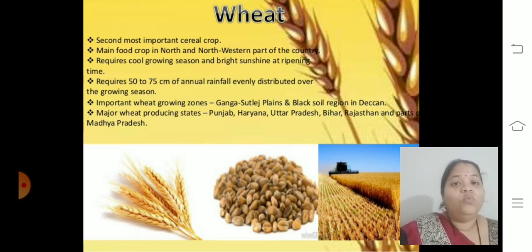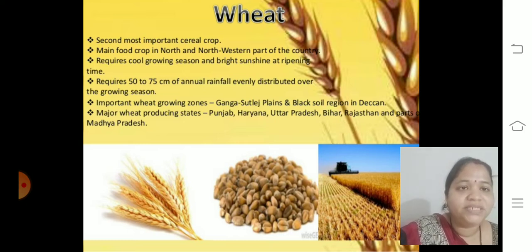Rainfall required is 50 to 75 centimeter, evenly distributed over the growing season. Important wheat growing zones are the Ganga-Satluj plain and the black soil region in the Deccan. Major wheat producing states are Punjab, Haryana, Uttar Pradesh, Bihar, Rajasthan and some parts of Madhya Pradesh.